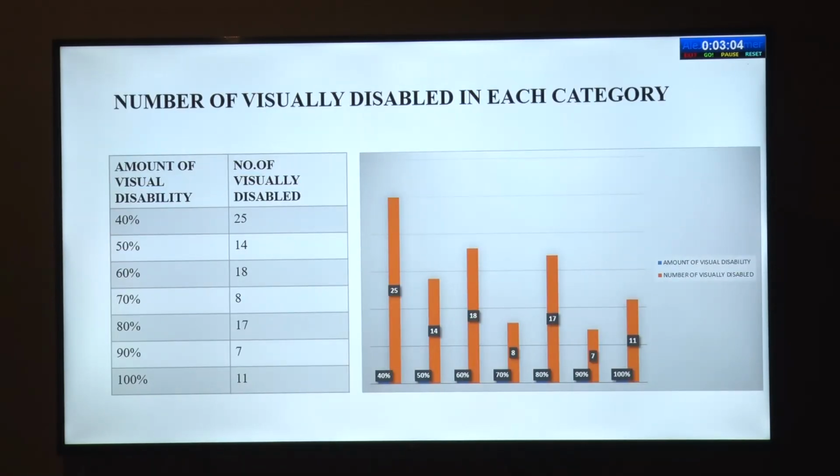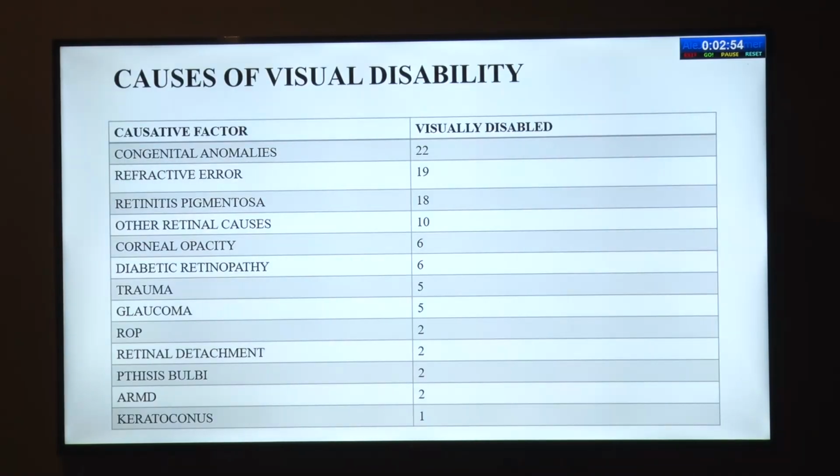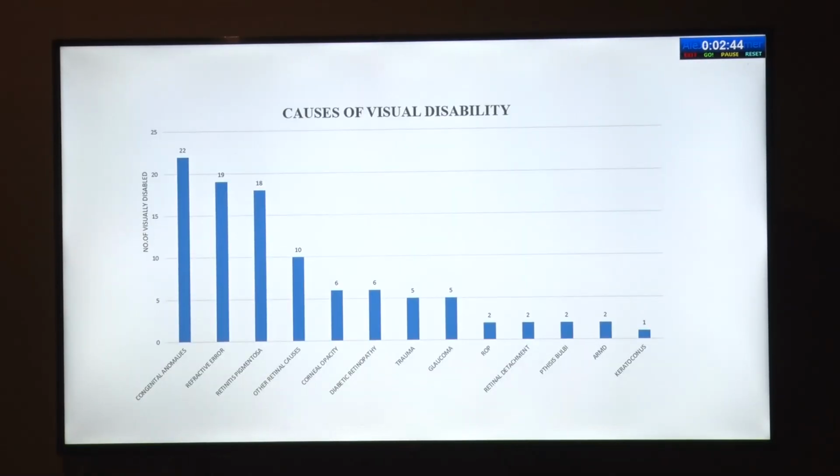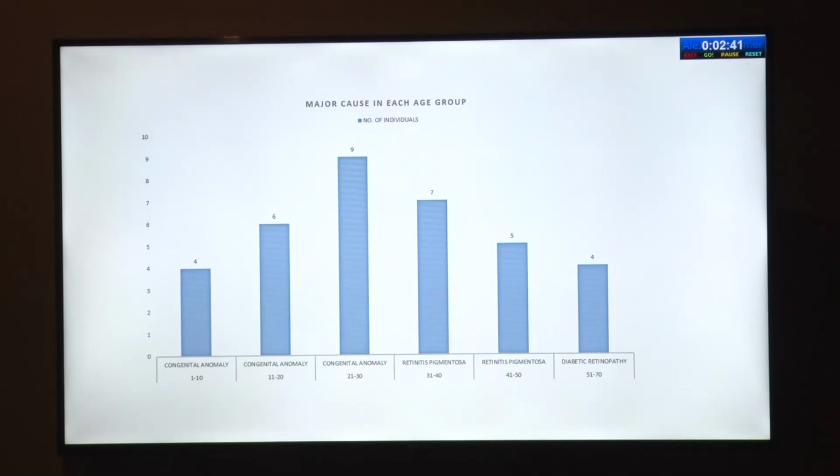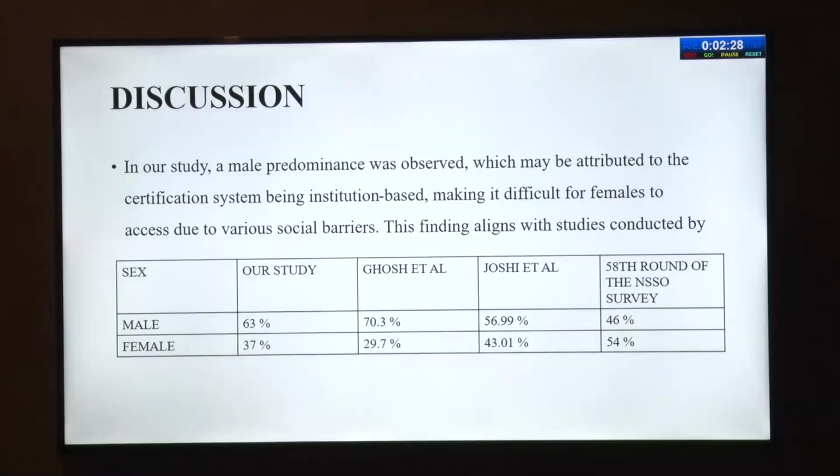Based on the number of individuals in each category, the majority fall under 40% visual disability, followed by 60%, and then 80%. Based on the causes, the majority of people who came for visual disability certificate had congenital anomalies, followed by refractive errors and retinitis pigmentosa. By age group, the majority from 1 year to 30 years of age had congenital anomalies, from 31 to 40 years the majority had retinitis pigmentosa, and above 50 years the majority had diabetic retinopathy.